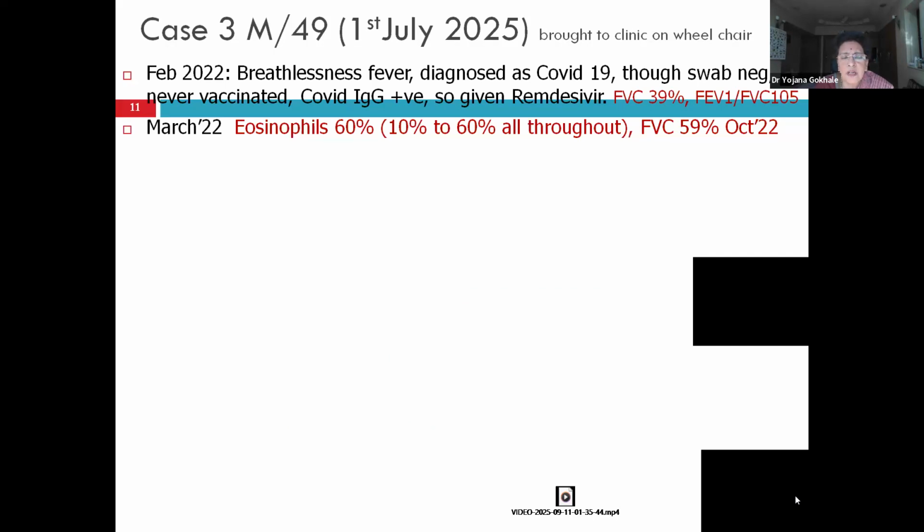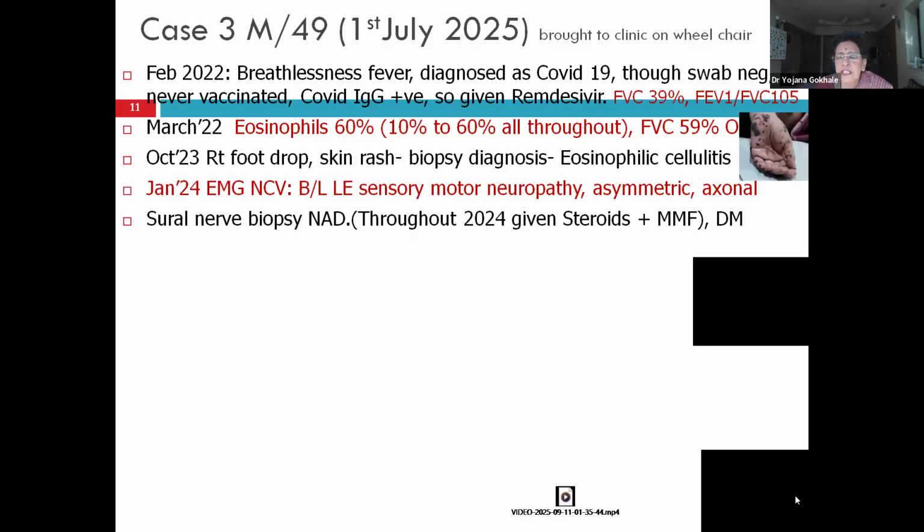Even though his COVID swab was negative, he was treated as COVID. A year later, he developed some rash. He had eosinophilia, and all throughout the illness for 3 years before he came to me, he had eosinophilia ranging from 10 to 60%. He developed this necrotic rash and a foot drop on the right side in October 2023.